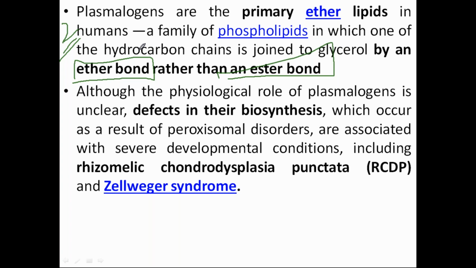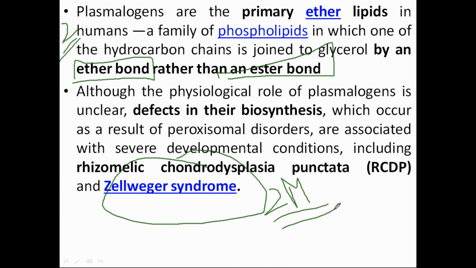They have defects in the synthesis, and so there is accumulation of some amino acids and everything, and that degrades the neurons, and so Alzheimer disease is caused. Plus, there is one very, very important syndrome, called the Zellweger syndrome. This has been asked so many times in 2 marks questions. Okay, Zellweger syndrome.